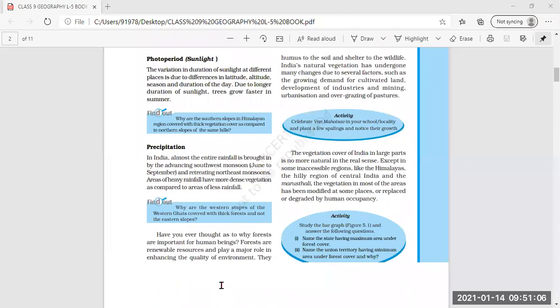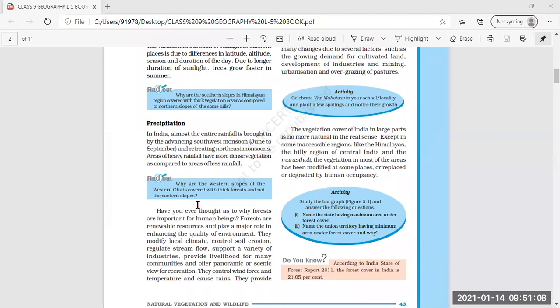Here also the same reason is there: the western slopes of the Western Ghats receive more rainfall as compared to the eastern side, as the Western Ghats get rainfall from the monsoon winds that blow from the Arabian Sea. That is why the western slopes of the Western Ghats are covered with thick forest.